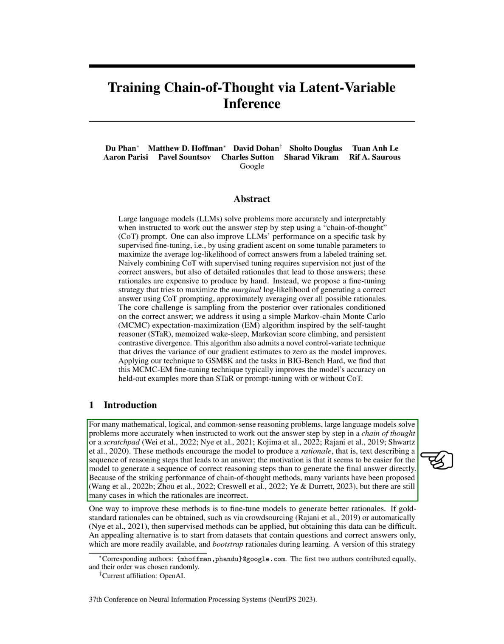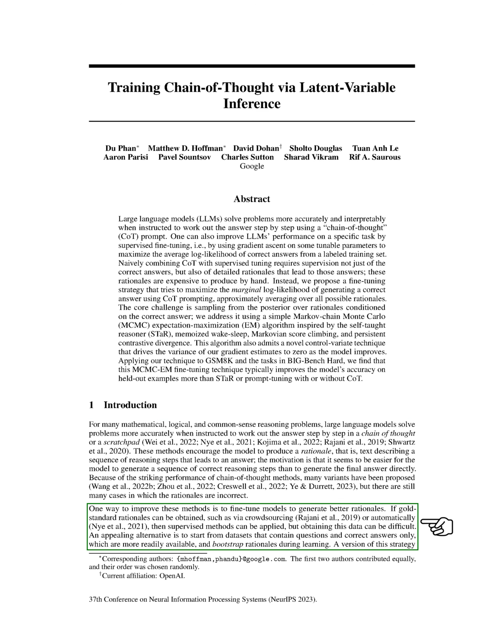Despite the effectiveness of these methods, there are still instances where the rationales produced are incorrect. One way to improve this is by fine-tuning the models to generate better rationales. This can be done if we have access to high-quality rationales, which can be obtained through crowdsourcing or automated methods. However, getting this data can be challenging. An alternative approach is to start with datasets that only contain questions and correct answers, which are more readily available, and then generate rationales during the learning process.